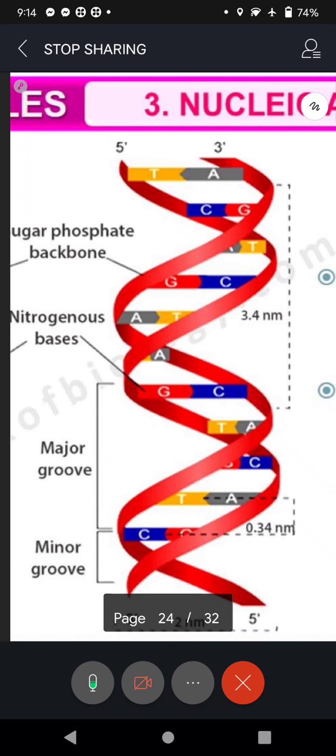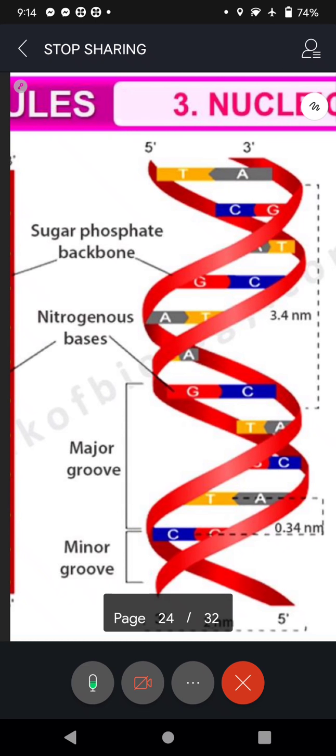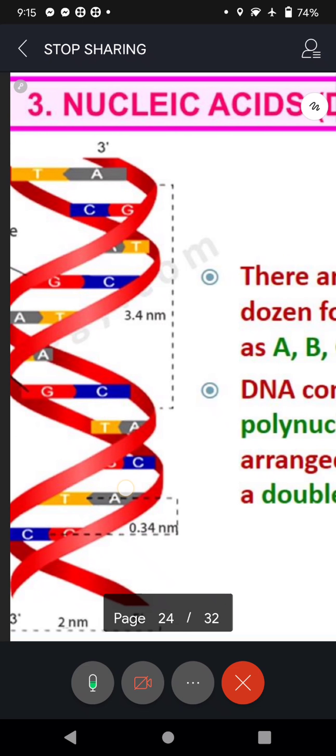And when you want to know what is a gene, look at that, 3.4 nanometers. That portion is considered a gene. So you can imagine how many genes will be there in Raghavendra's body.